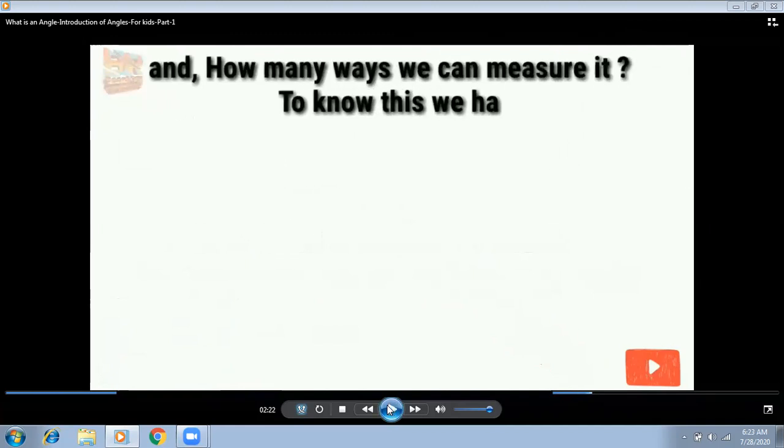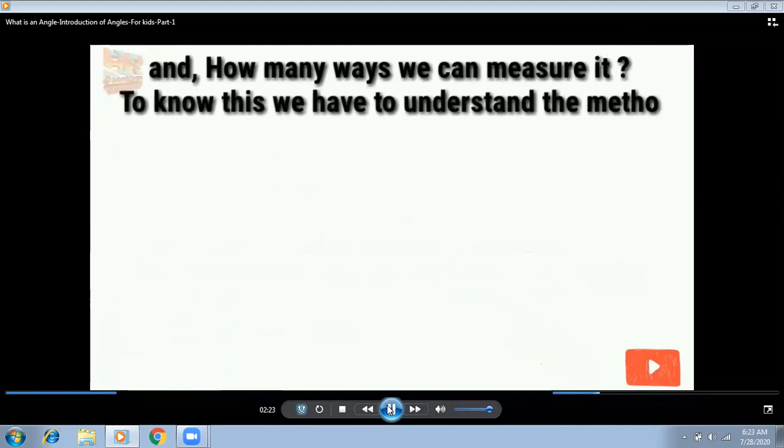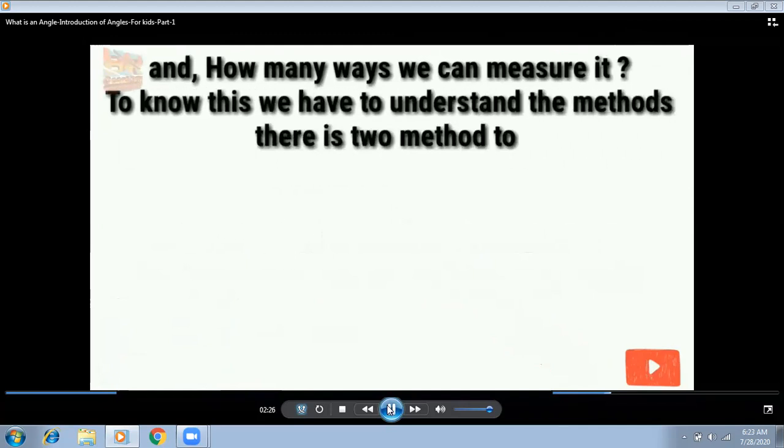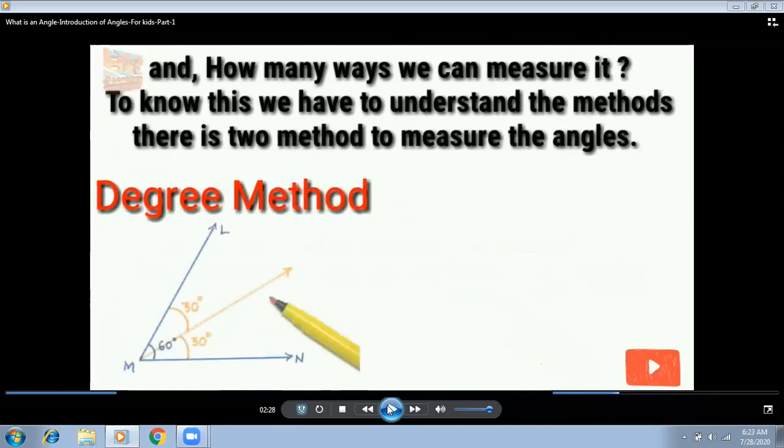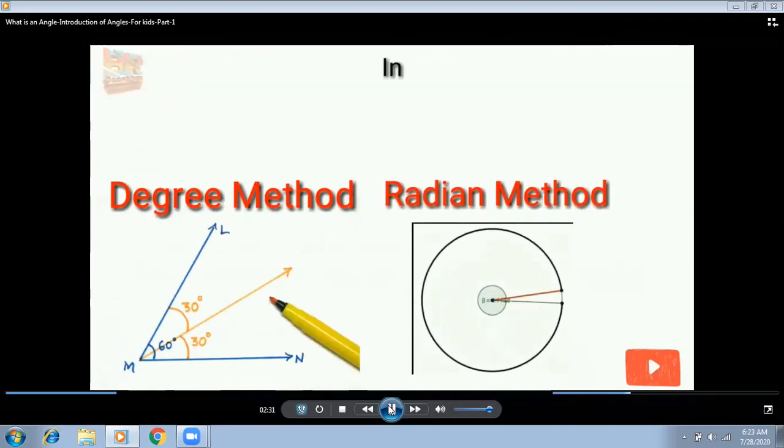Now we already know what angles are and why we need angles. But the third question is how we can measure them. Okay, here they are telling you the two methods of measuring angles. The first one is the degree method, the second one is the radian method. But right now we are not focusing on the radian method, we just focus on the degree method, because the radian method you will learn in your higher classes. Right now we are focusing on the degree method, that angles are always measured in degrees.